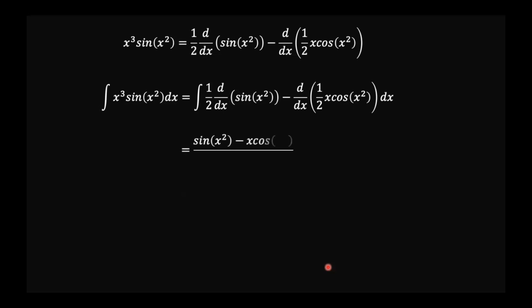So integrating those derivatives, you now get half sine x squared minus half x squared cosine x squared. So half sine x squared comes from here, and then half x squared cosine x squared comes from here, plus a constant. And this is the answer. So it really just needed a quick inspection and then rearranging things around.